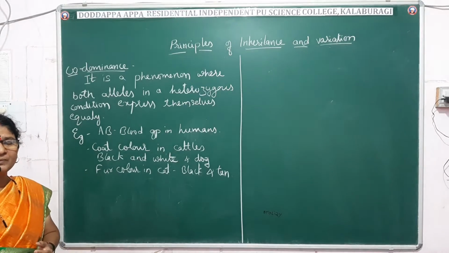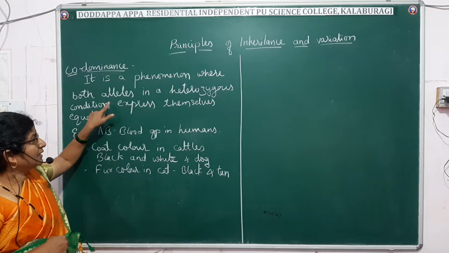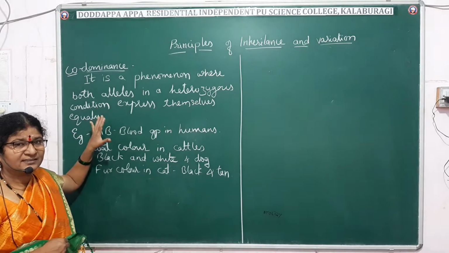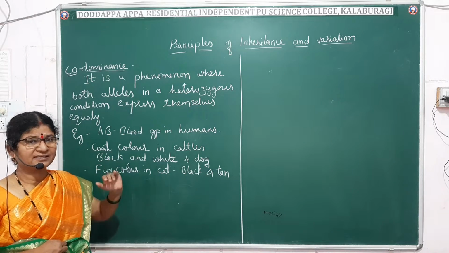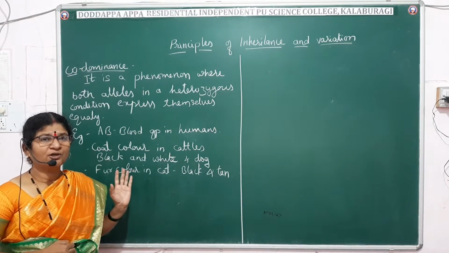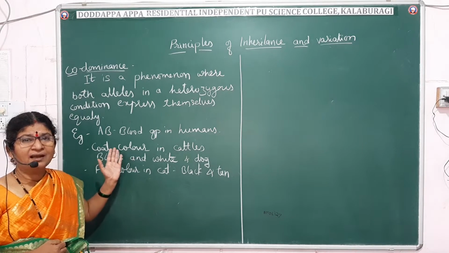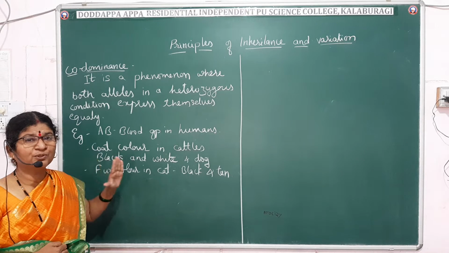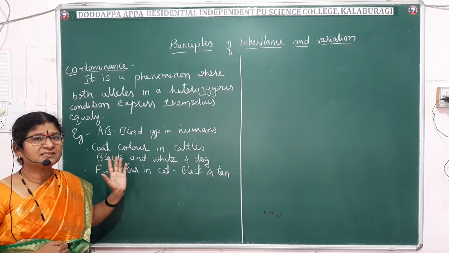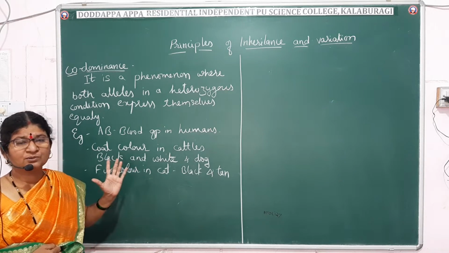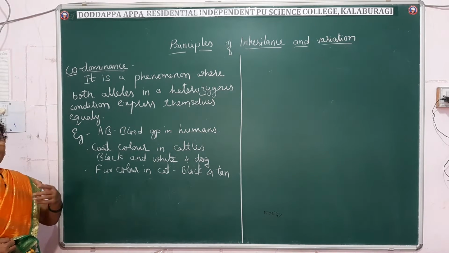What do you mean by codominance? It is a phenomenon where both alleles in a heterozygous condition express themselves equally. That is, under heterozygous condition, according to Mendel, the dominant gene gets expressed. And here, under heterozygous condition, both alleles present on homologous chromosomes express themselves equally. That is codominance. Both of them will show equal response or expression.